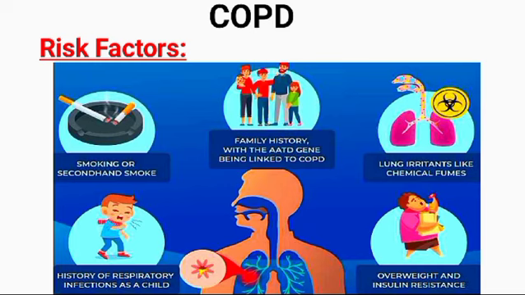Exposure to fumes from burning fuel: in the developing world, people exposed to fumes from burning fuel for cooking and heating in poorly ventilated homes are at higher risk of developing COPD. The uncommon genetic disorder alpha-1 antitrypsin deficiency is the cause of some cases of COPD. Other genetic factors likely make certain smokers more susceptible to the disease.